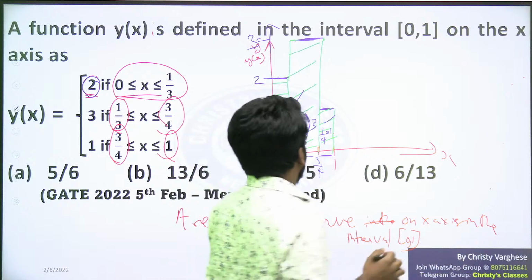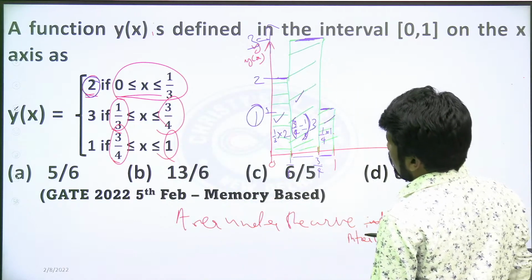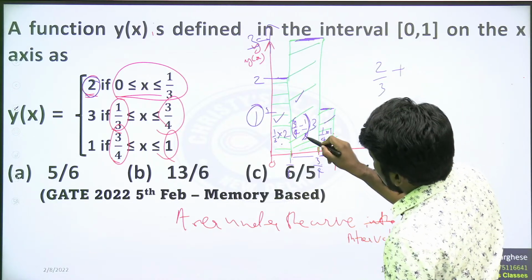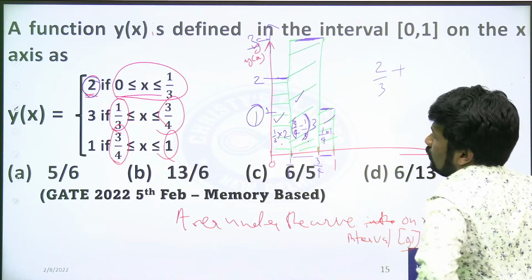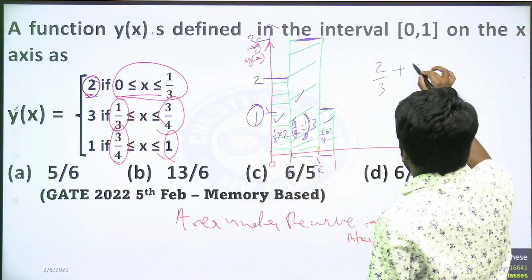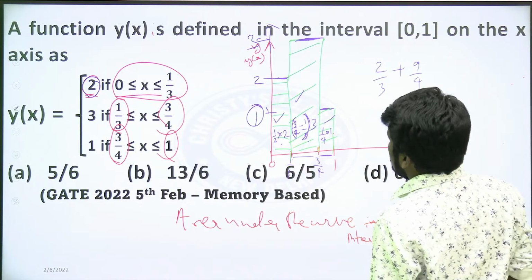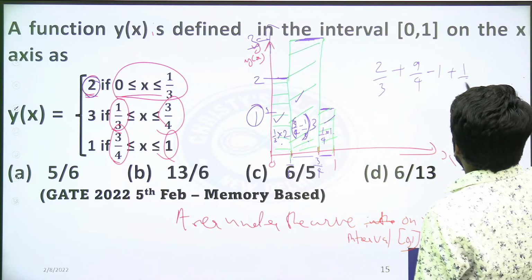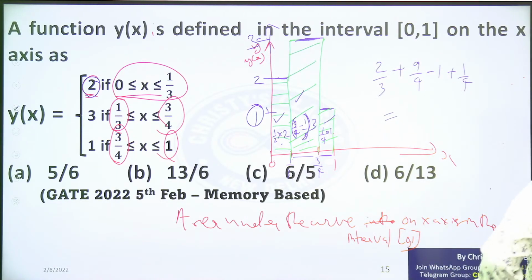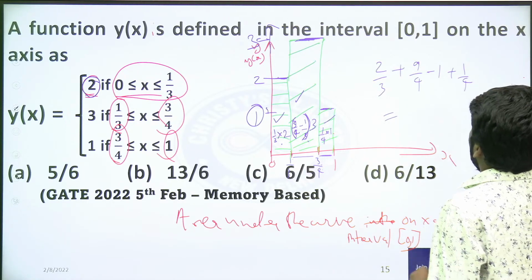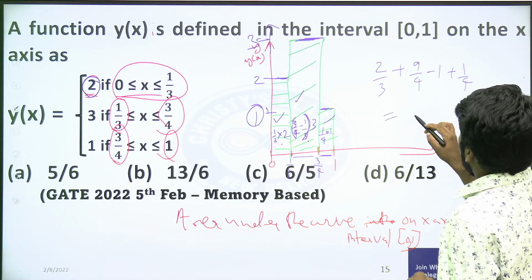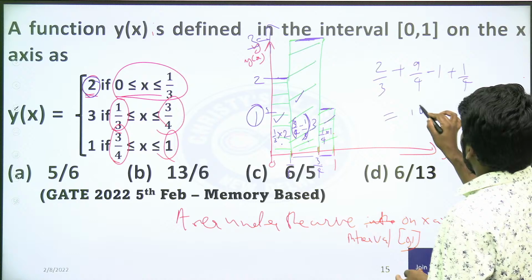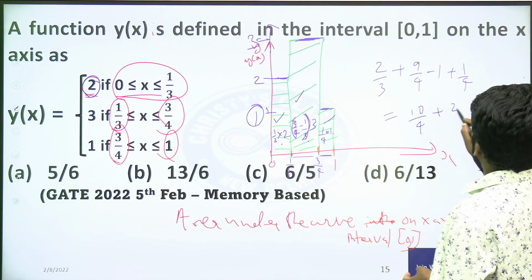Now add these three things up. When you add it up, what will you get? 1 by 3 into 2 is 2 by 3, plus 3 times 3 by 4 minus 1 by 3. 3 times 3 by 4 is 9 by 4. Open up the brackets: minus 3 into 1 by 3 is 1 itself. Plus 1 by 4. You need to simplify this to get the final answer. 9 by 4 and 1 by 4 add up to 10 by 4. That is 10 by 4 plus 2 by 3 minus 1.